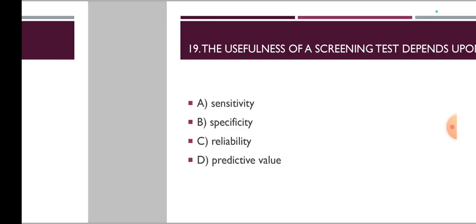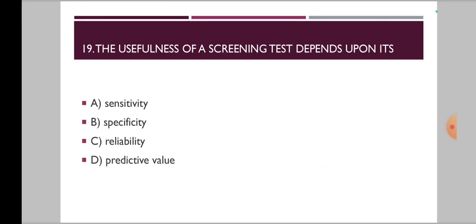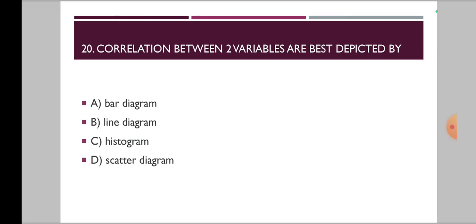Now moving on to the 19th one, the usefulness of a screening test depends upon its. Option A, sensitivity, B, specificity, C, reliability, and D, predictive value. Now 20th one, correlation between two variables are best depicted by. Options are A, bar diagram, B, line diagram, C, histogram, and D, scatter diagram.